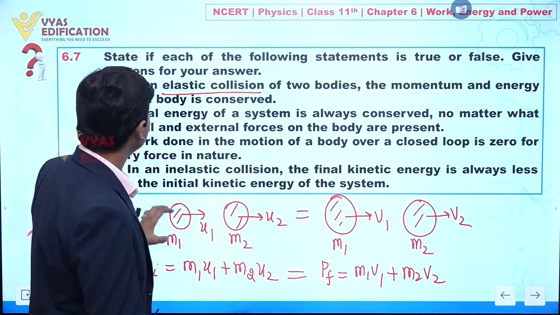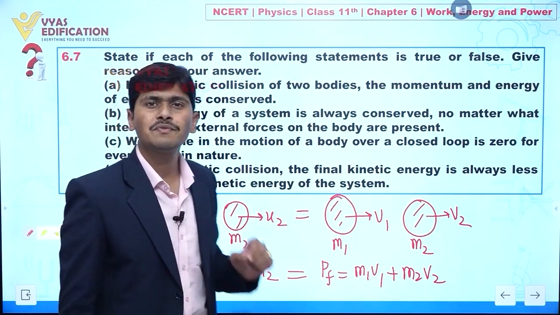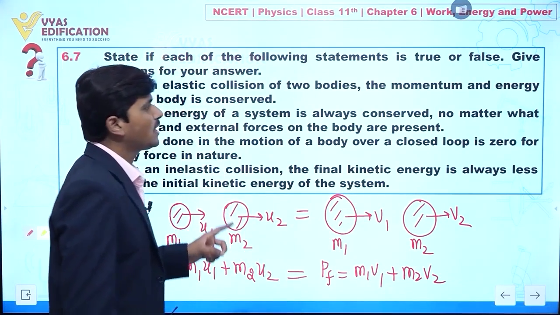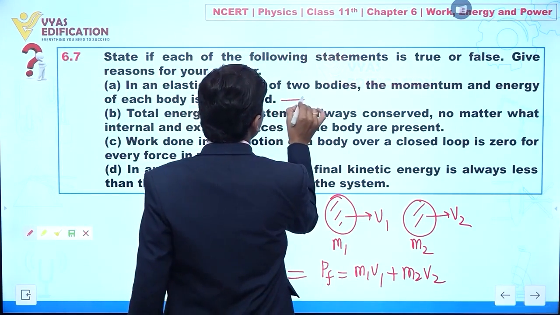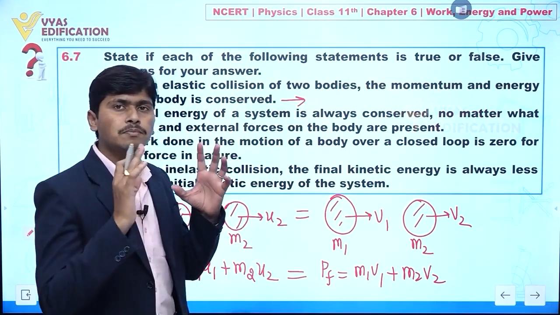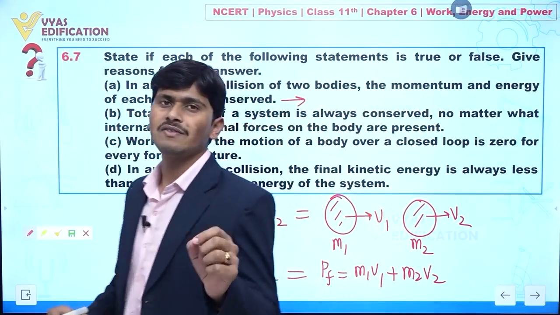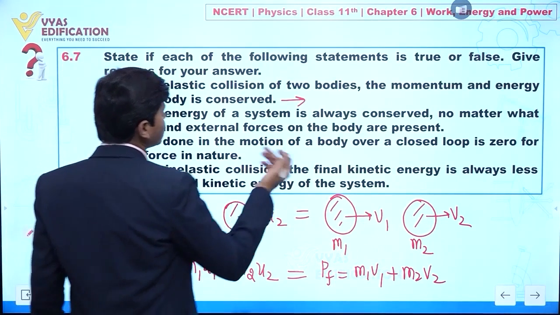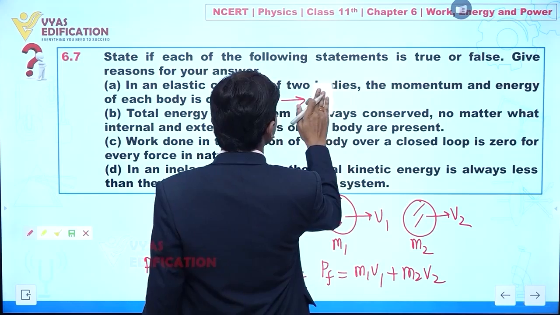Clear everyone? So is this statement true or false? We can say this statement is false, because the total momentum and total energy of a given system always remain constant, or conserved. So here this one is false.